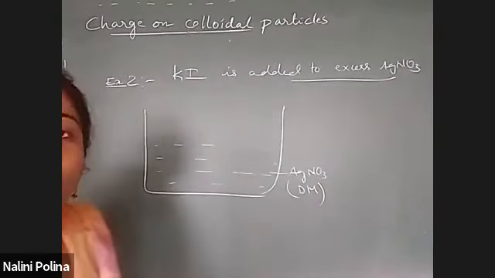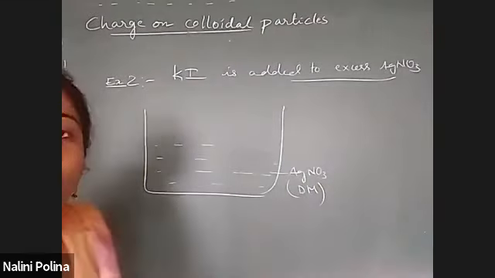Can you tell me which ion can adsorb on this AgI now? Your dispersion medium now is AgNO3, because we have taken AgNO3 to a larger extent, right? So in this AgNO3, the Ag ions are always positive ions. Which is the common ion between Ag and NO3 that can match with the DP particle? It is Ag. So on the DP particle, which ion is adsorbing? Yes, definitely Ag plus ion will adsorb.